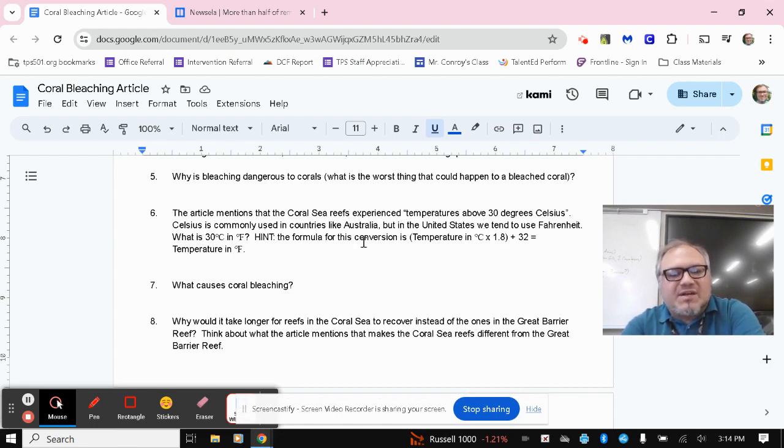Celsius is commonly used in countries like Australia, but in the United States, we tend to use Fahrenheit. What is 30 degrees Celsius in Fahrenheit? Again, degrees C, degrees F.